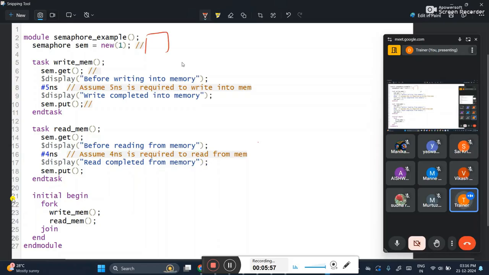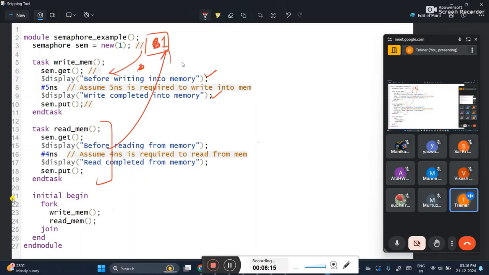Here in the memory I have created one key. So this task is getting the key. Here nothing is present, the key is now present here. These two statements will get executed. Once after executing, I have to put back the key again. The key should be available here, then only the other task can come and get the key again.